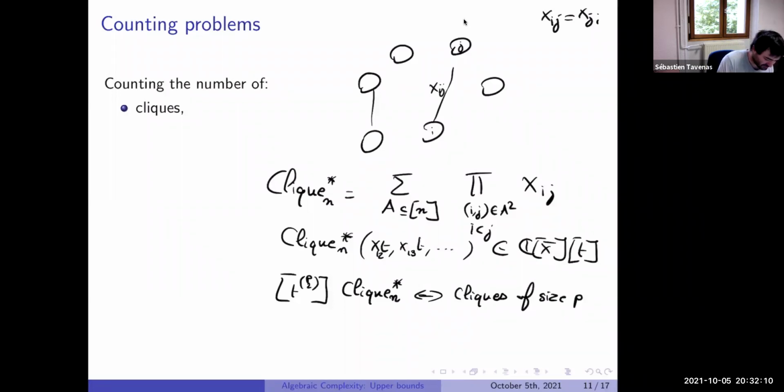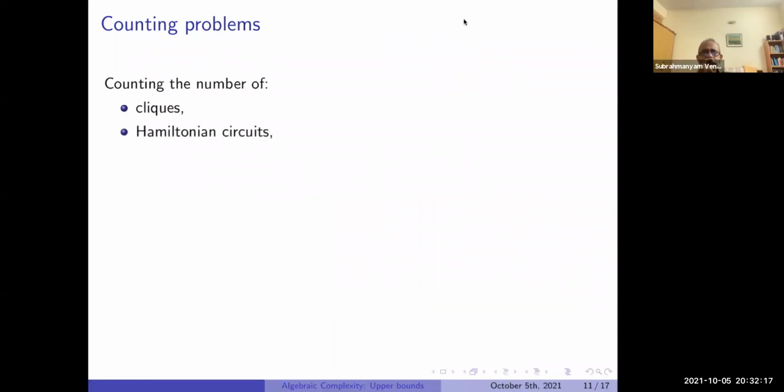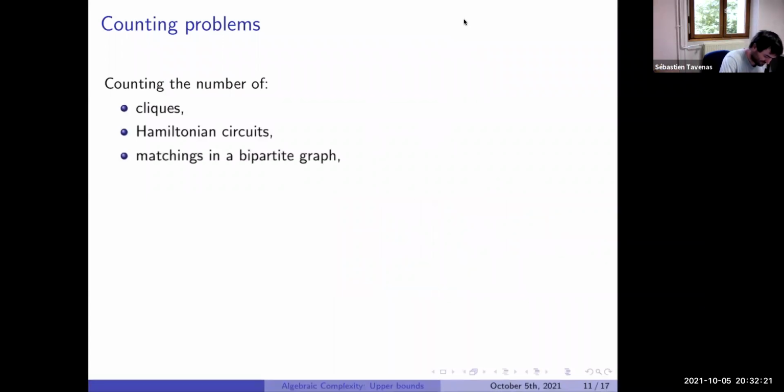Okay, so sometimes the clique of P is this polynomial. So they put a star here. Okay, so we have the clique. We can do exactly the same thing for Hamiltonian circuits. We can do exactly the same thing for perfect matching in a bipartite graph.